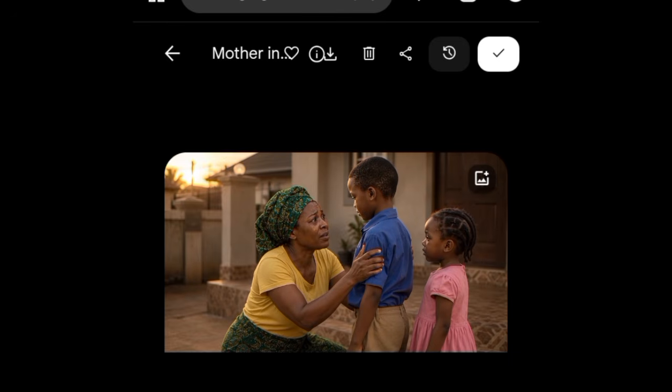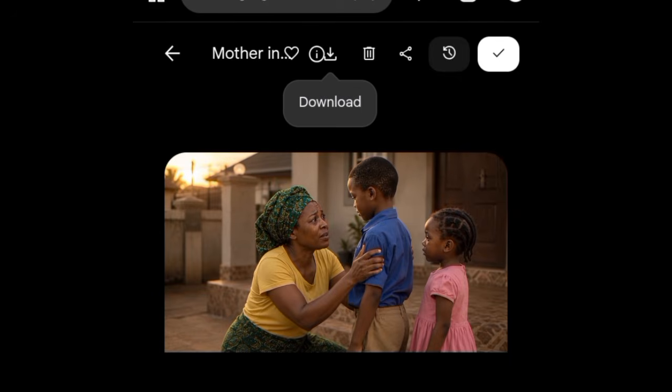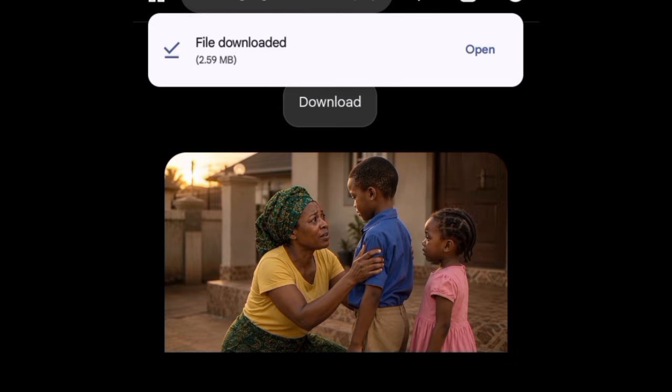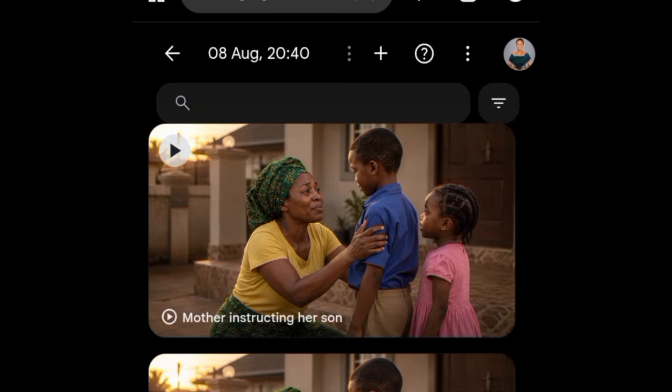Okay, so that is scene 4 and 5, and then I'm going to click here to download it. So this is just the process that you can use in getting all of this scene by scene, clip by clip. Then thereafter you mesh everything together. So let's proceed to copy another prompt.